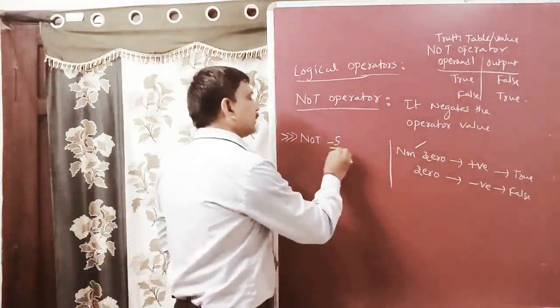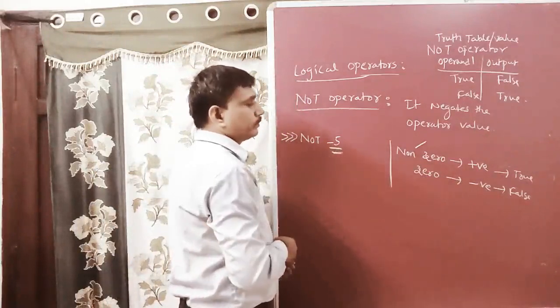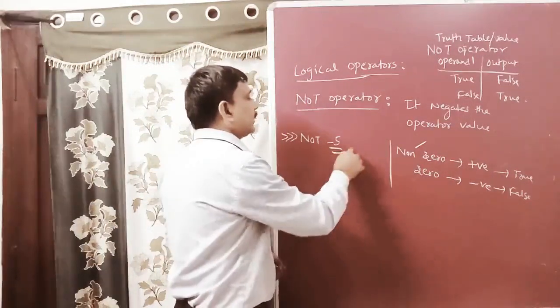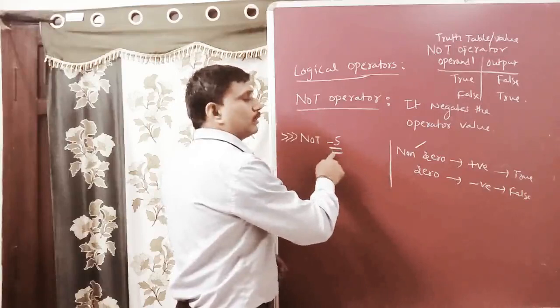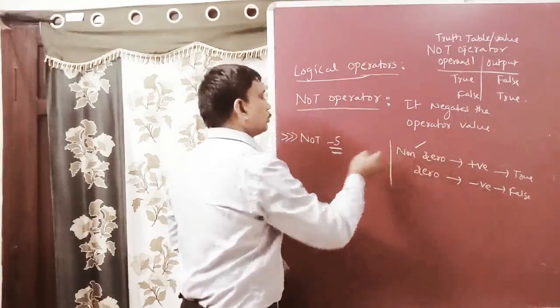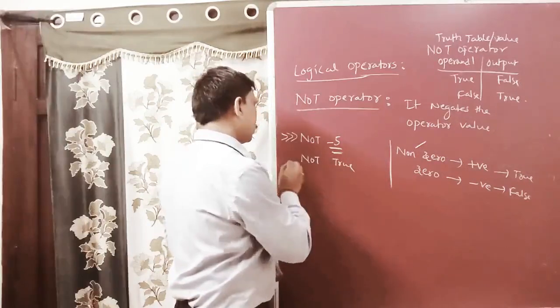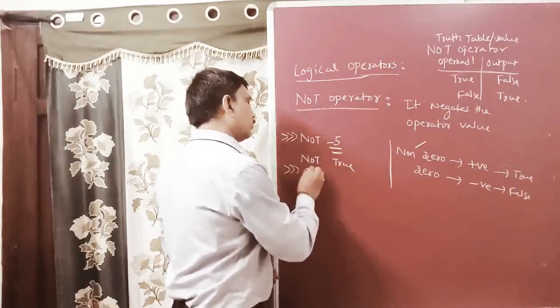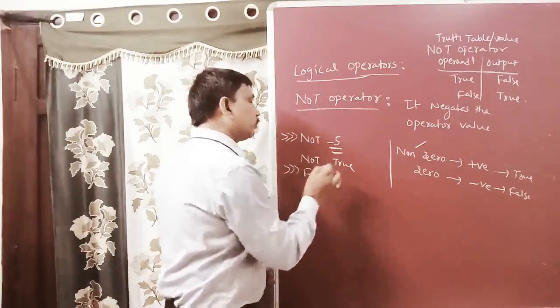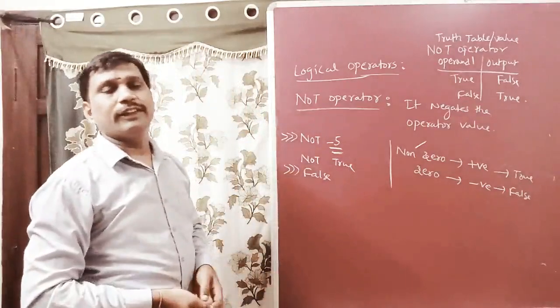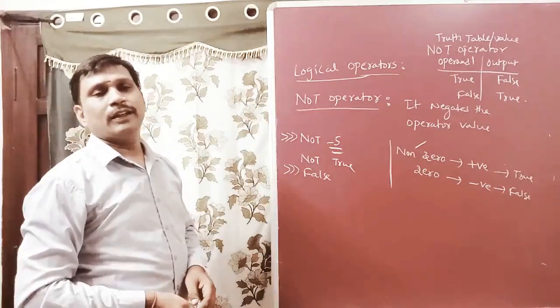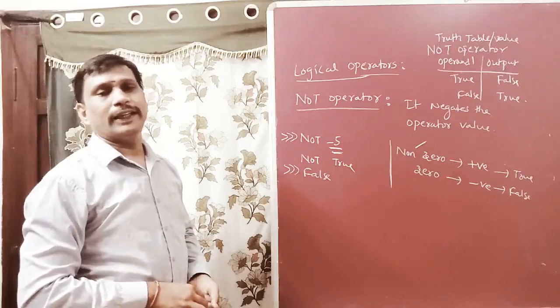So here, not of a non-zero value: non-zero means positive, positive means true, not true returns the output false. In this way, the not operator works properly.